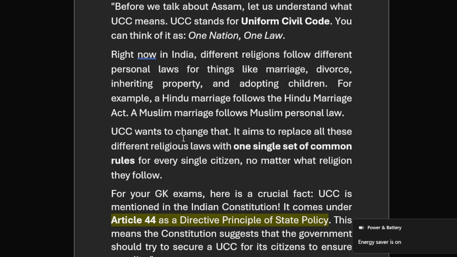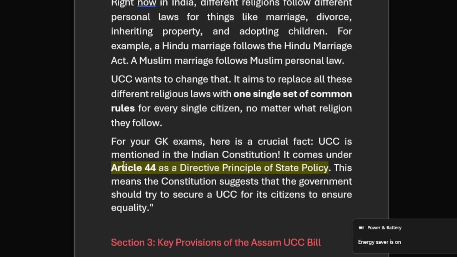So UCC wants to change that. Its aim is to replace all these different religious laws with one single set of common rules for every single citizen, no matter what religion they follow.